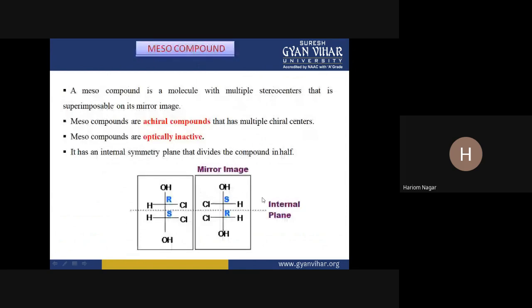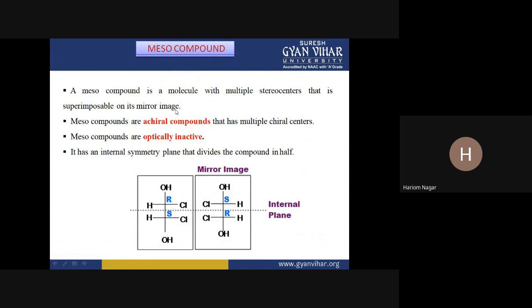Now, after getting the knowledge about cis-trans isomers and diastereomers, we are coming to the next stereoisomer, that is meso compounds.